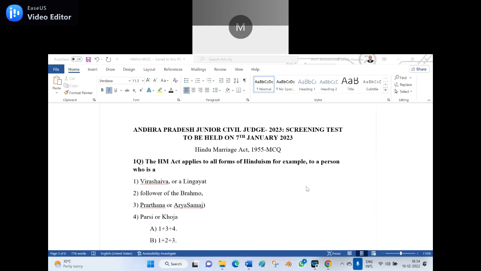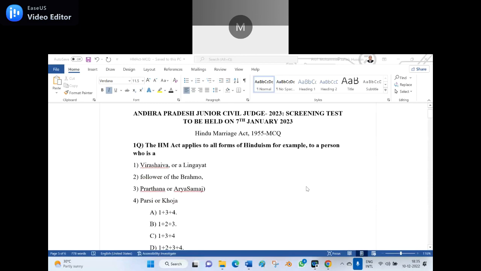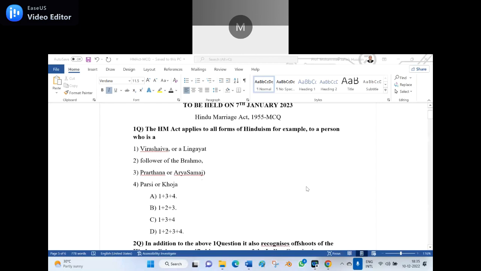For example, to a person who is 1, Veerashaiva or a Lingayat; 2, follower of the Brahmo; 3, Prarthana or Arya Samaj; 4, Parsi or Khoja. Option A, 1 plus 3 plus 4. Option B, 1 plus 2 plus 3. Option C, 1 plus 3 plus 4. Option D, 1 plus 2 plus 3 plus 4. Shoot the right answer among the ABCD.